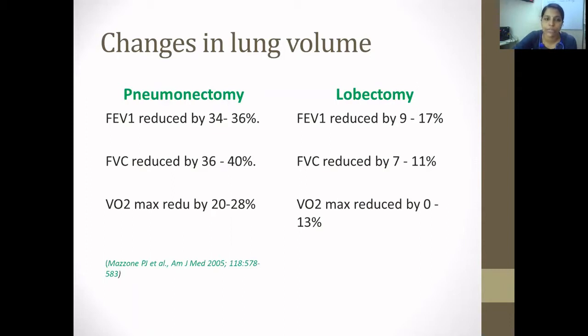In pneumonectomy, FEV1 is reduced by 34 to 36%, FVC reduced by 36 to 40%, and VO2 max reduced by 20 to 28%. As in lobectomy, FEV1 will be reduced by 9 to 17%, FVC reduced by 7 to 11%, and VO2 max reduced by 13%.